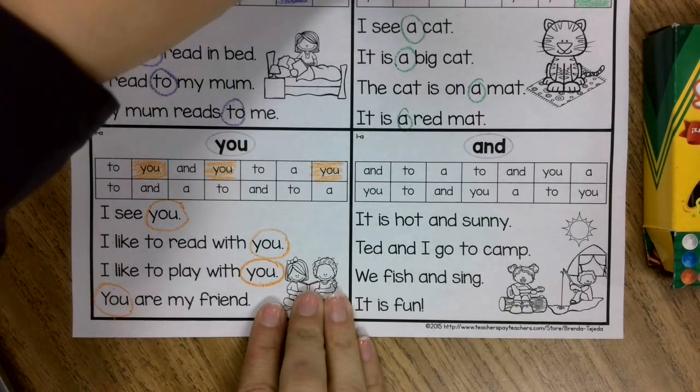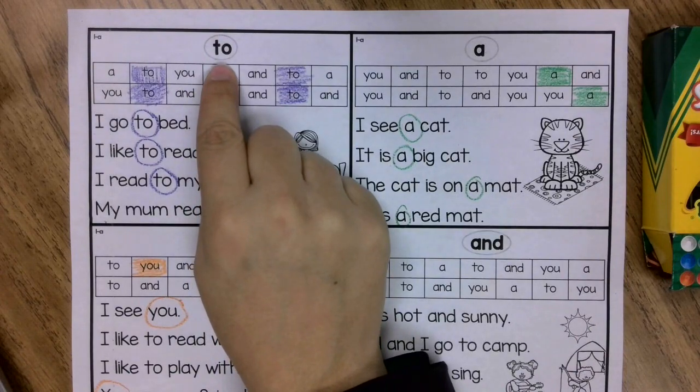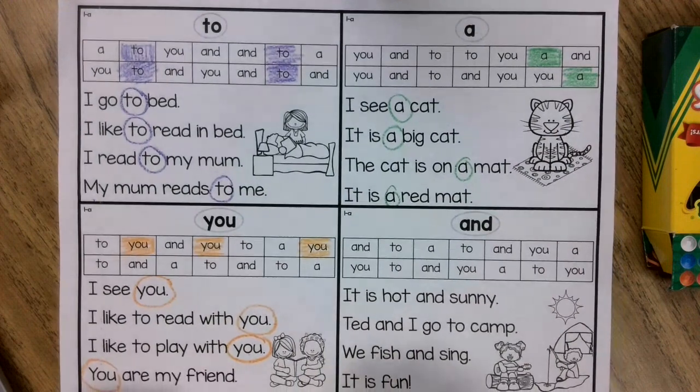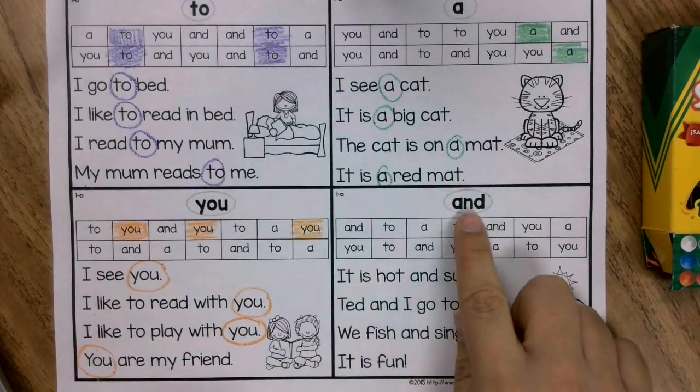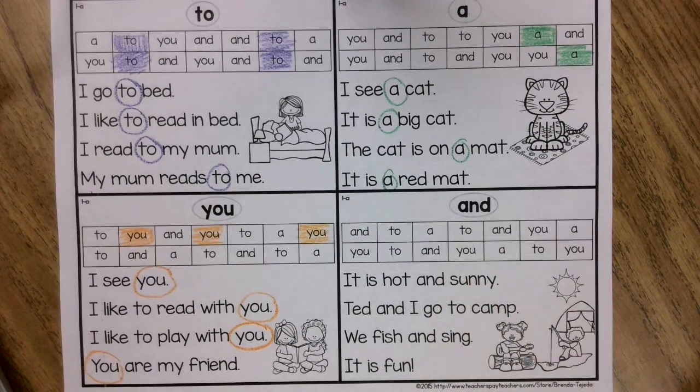So let's review what we have so far. We have the words to, a, you. What about this word? Do you know that word, boys and girls? It's on your sight word list. Have you been practicing? I hope so. That word is the word and.